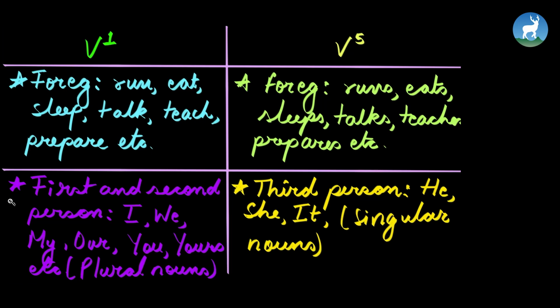Moving on, we use first and second person pronouns with V1. Some examples include I, we, my, our, you, yours, as well as plural nouns. But for V5, we use third person pronouns. More particularly, we use singular pronouns or singular nouns with V5.